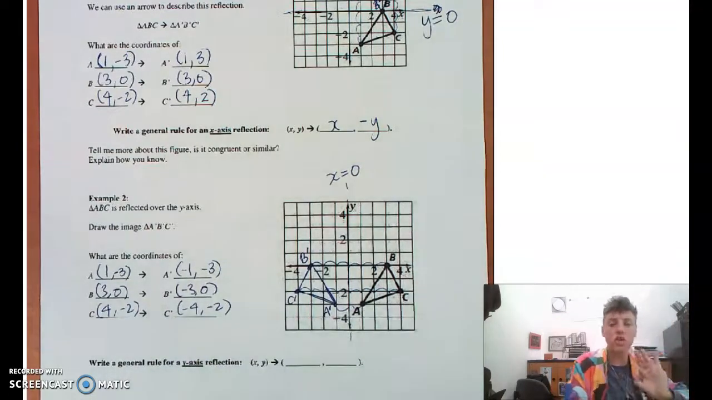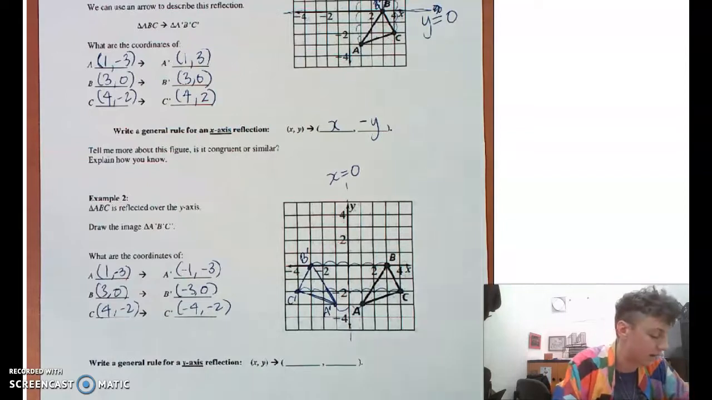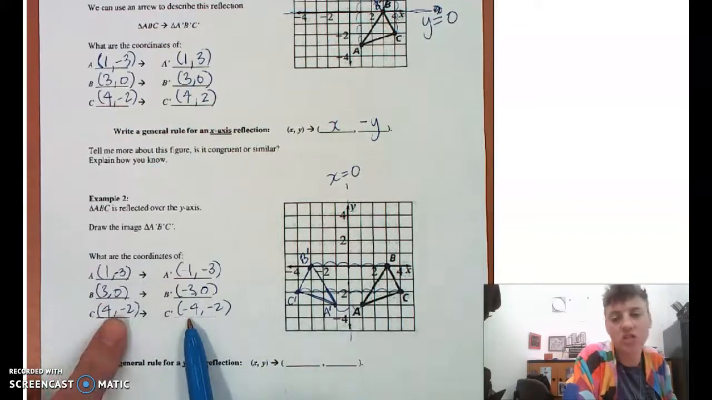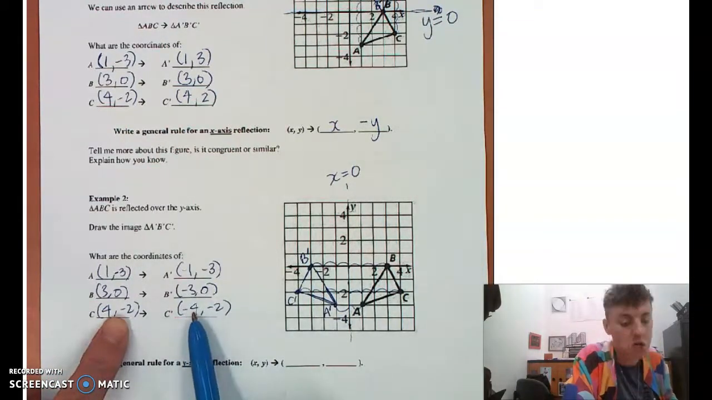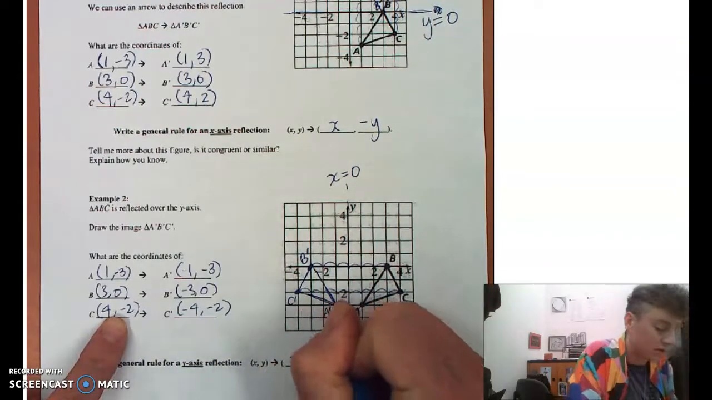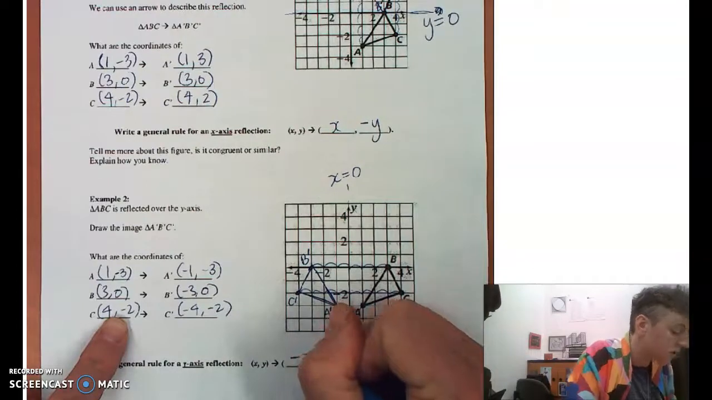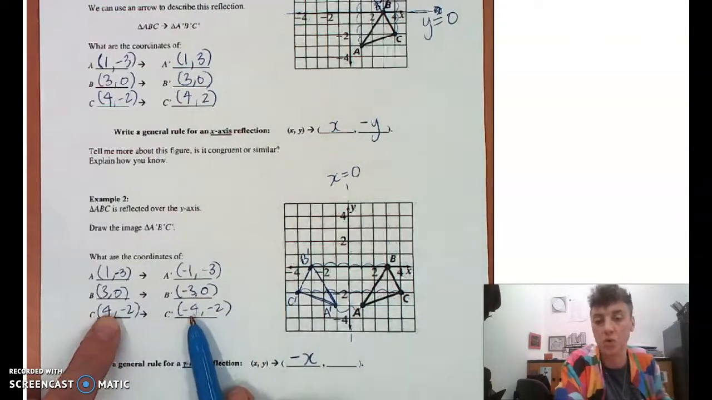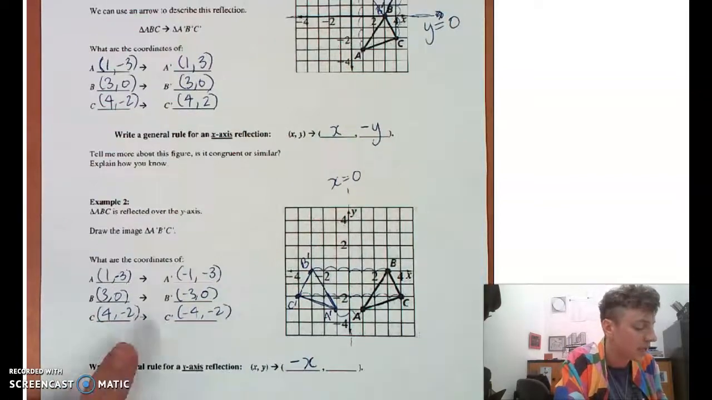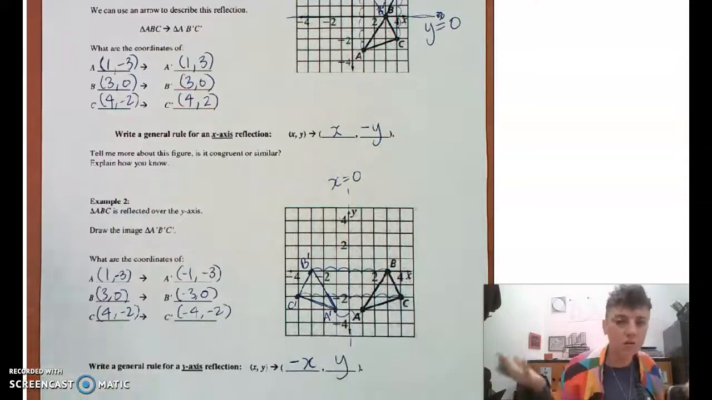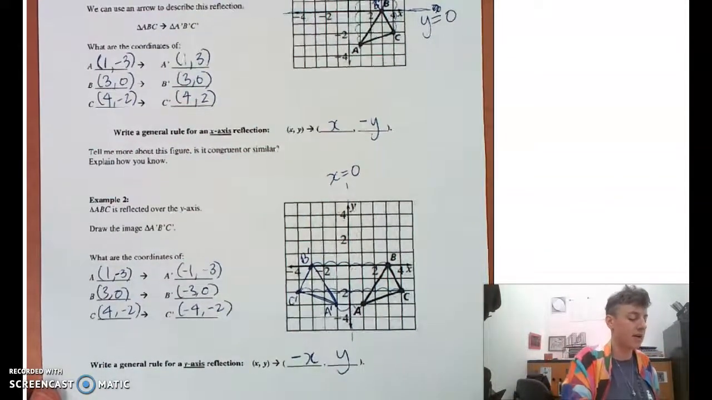So what's our general rule for a y-axis reflection? We take the x-coordinate from the original and we change its sign into the post image. Change its sign. See that? What once was positive becomes negative. If it was negative, it would become positive. And we did not change the y-coordinate. So that's the same. There's our general rule.